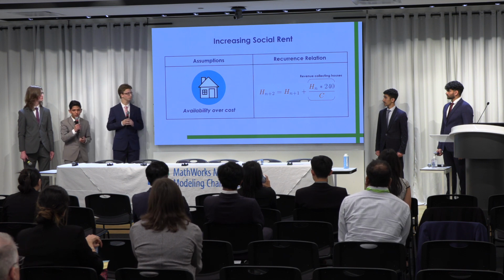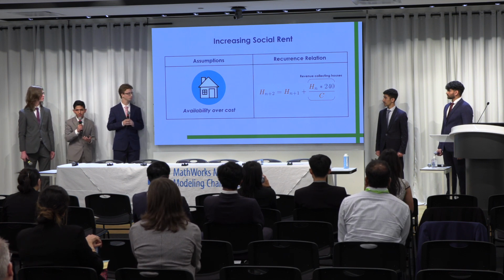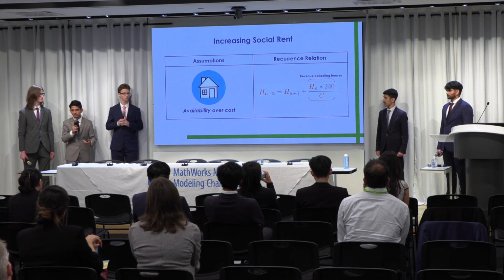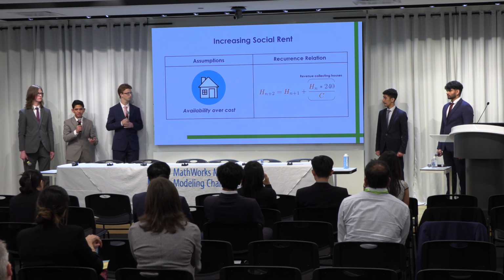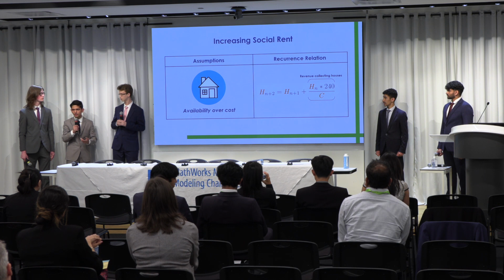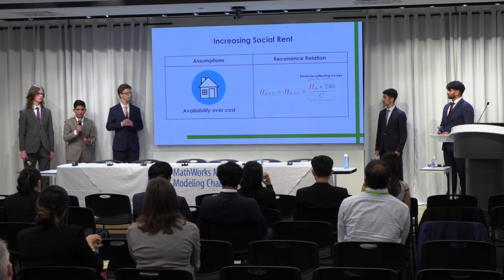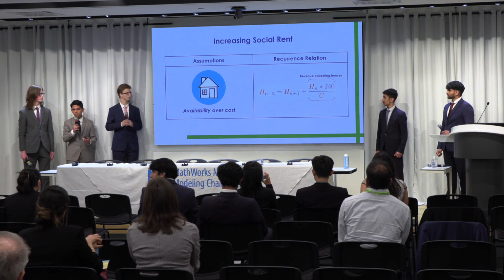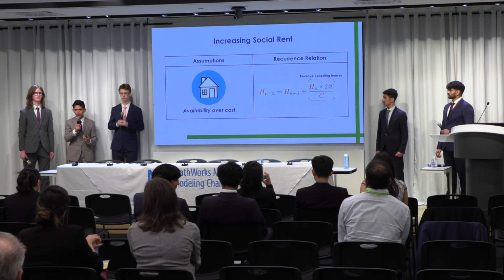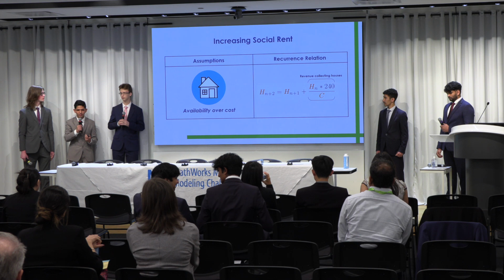Moving on to our next model, we assume that the limiting factor for social housing occupation is its availability rather than the cost. As such, increasing social rental prices may prompt a reinvestment of the profits into building more social houses, and so decreasing the homeless population. We choose an increase of £240 a year, as that corresponds to roughly less than 2 hours worked at the minimum wage per month in the UK.